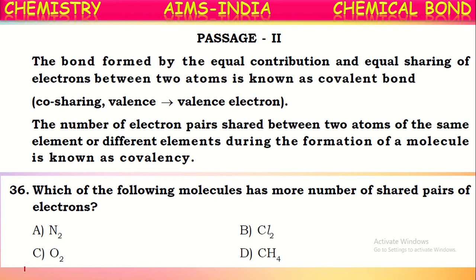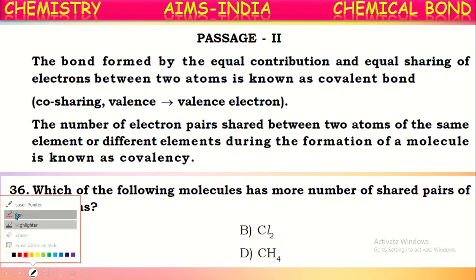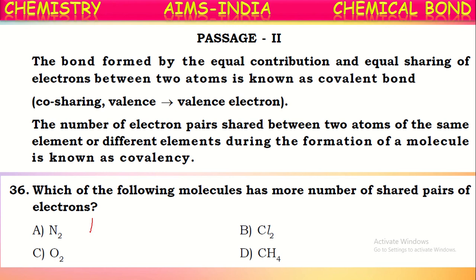If you see the nitrogen molecule, there are two nitrogen atoms. Both are sharing three pairs of electrons, isn't it? Three shared pairs of electrons, and there is a lone pair on each nitrogen atom. Now, in this molecule, there are three shared pairs of electrons.